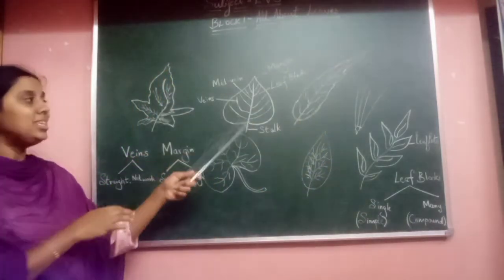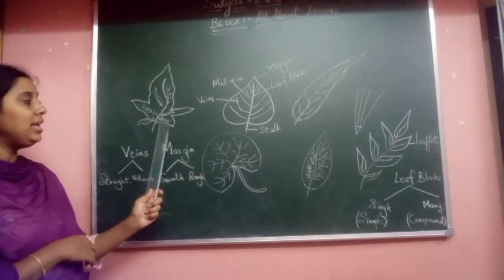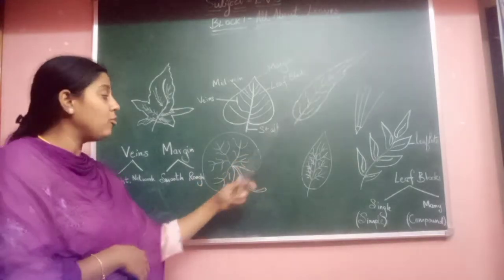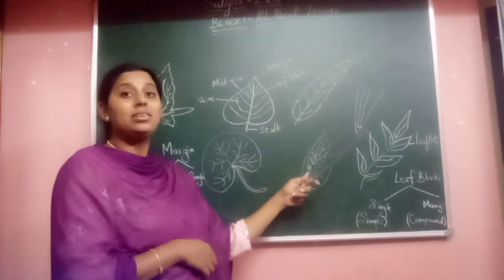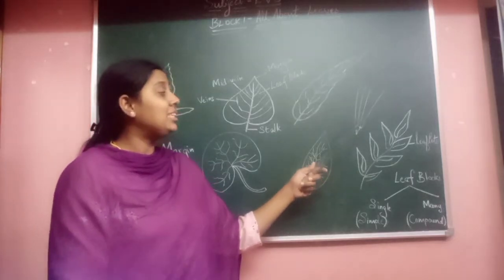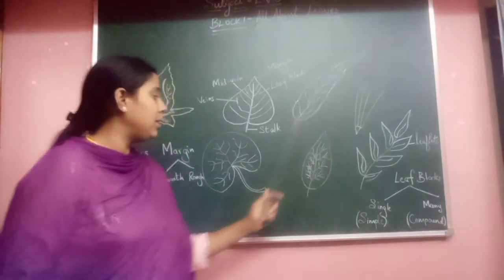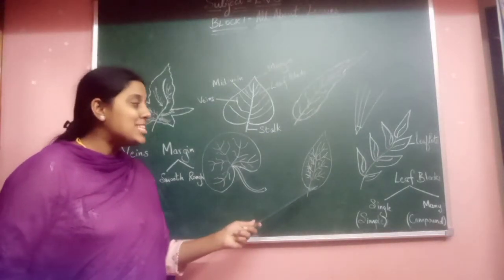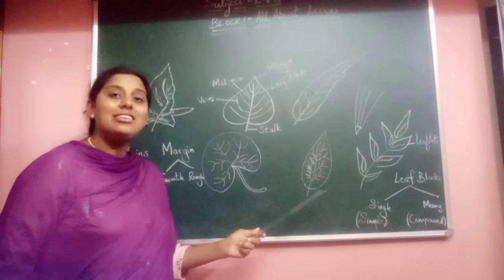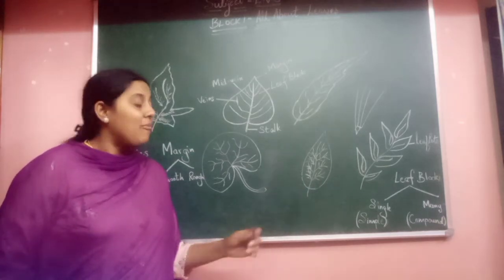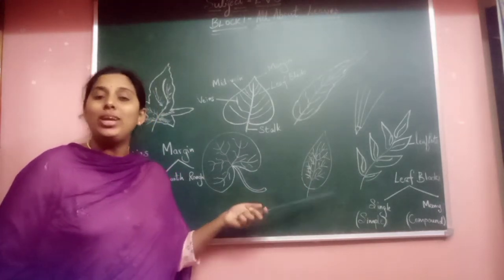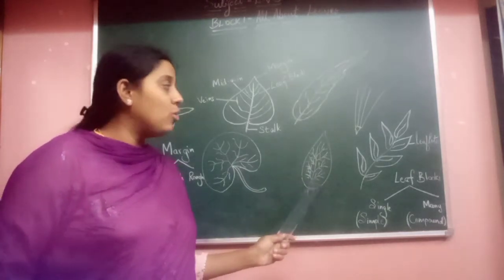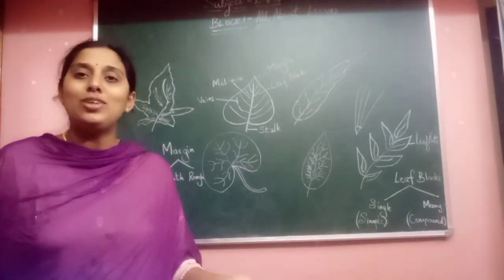Hand shaped, this is a hand shaped leaf, this is a heart shaped leaf, this is a pear shaped leaf, and these are needle shaped leaves. In grass you can find these types of leaves. This is a round shaped leaf, and here what is this? Yes, it is a general leaf shape. When I ask you to draw a leaf, this is how we draw, right? Usually, yes. And we can find so many different kinds of leaves in different types of plants.